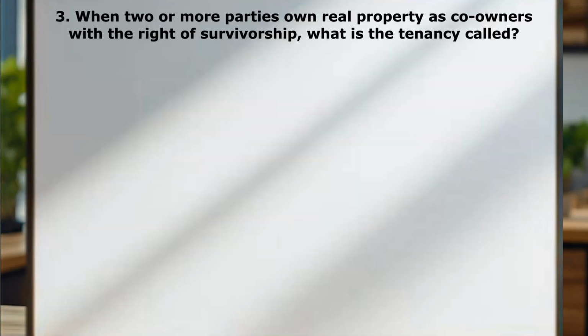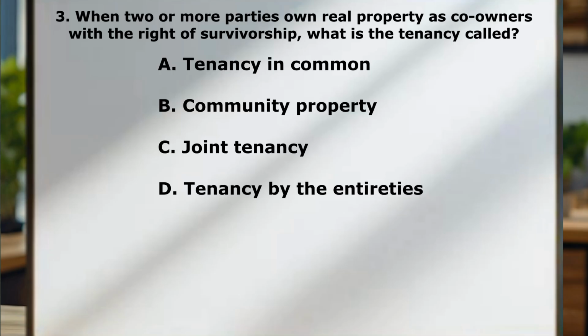Question number 3. When 2 or more parties own real property as co-owners with the right of survivorship, what is the tenancy called? A, tenancy in common. B, community property. C, joint tenancy. D, tenancy by the entireties. Correct answer here is C, joint tenancy. So when parties specify and preserve the unities of possession, interest, time, and title with the right of survivorship, that is known as a joint tenancy.